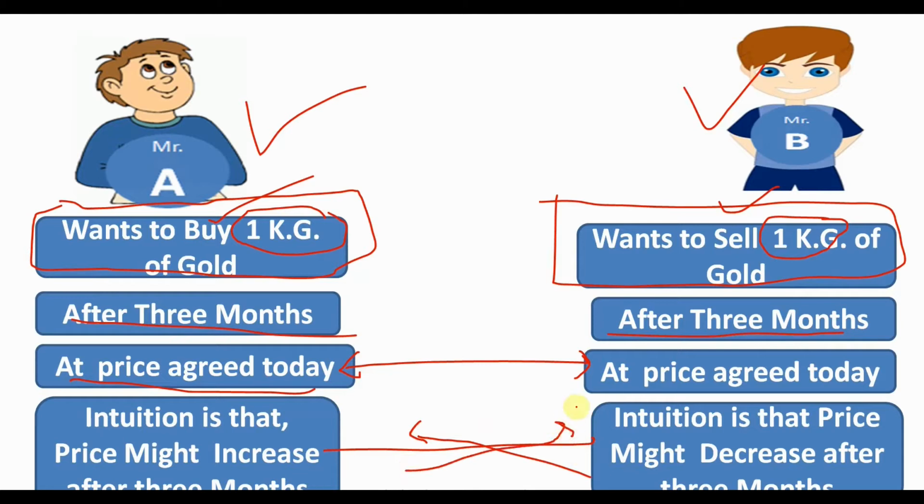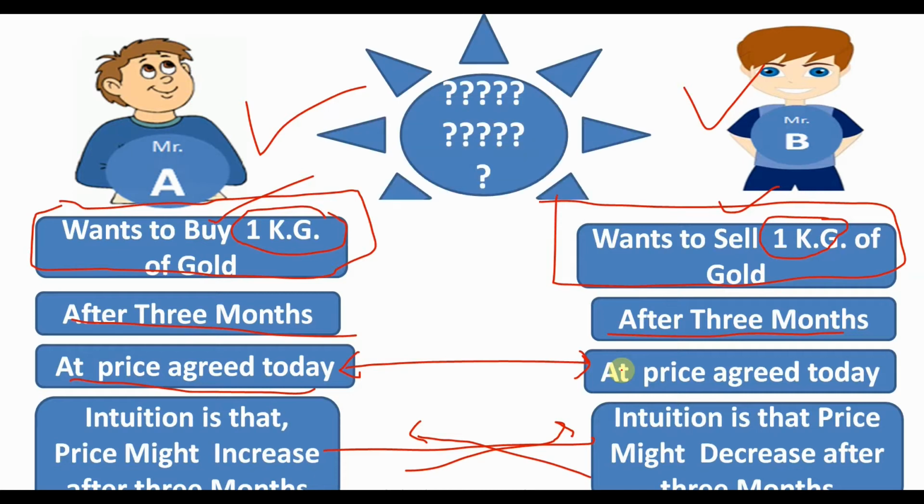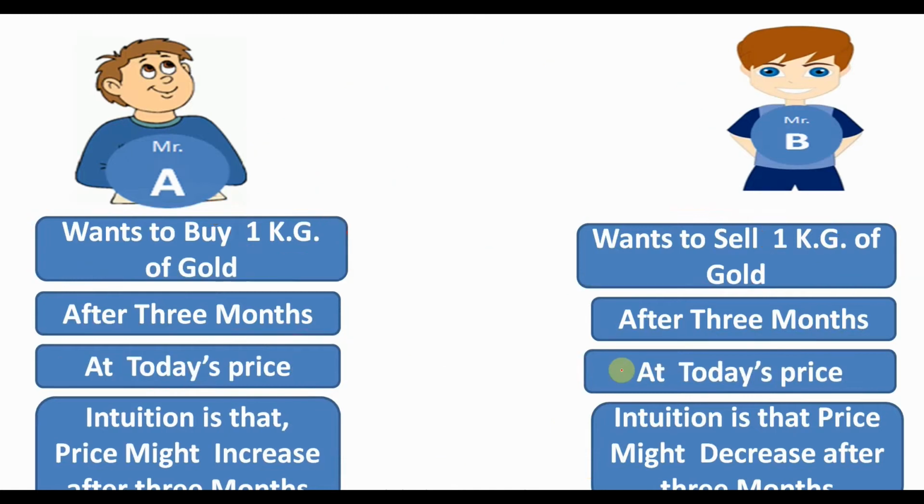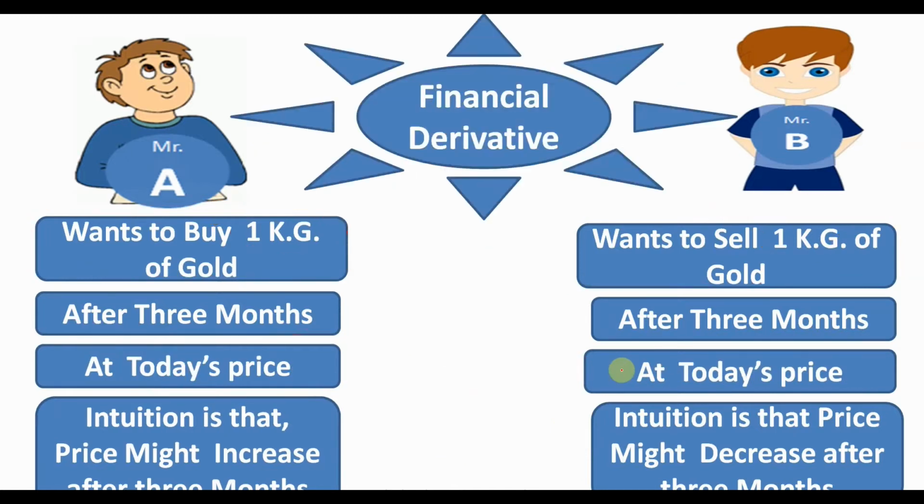Mr. A thinks, from his analysis, that the price of gold is going to increase after 3 months, but Mr. B thinks that there will be some correction, some sort of economic crisis, because of which the price might decline after 3 months. So these two people, one with the intention to buy 1 kg of gold and one to sell it, want the price agreed today. How can they fulfill that requirement? The answer to this is financial derivatives.